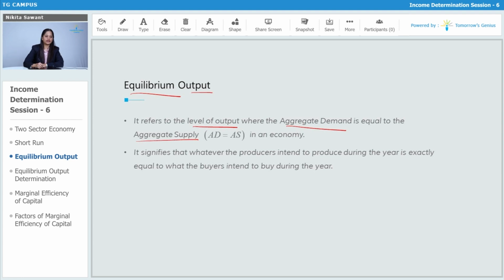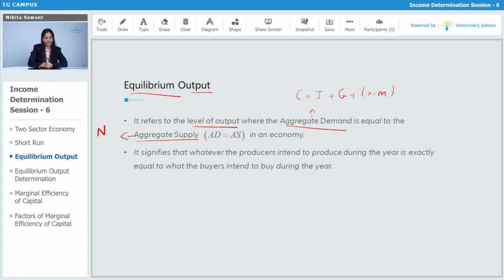Aggregate demand comprises C plus I plus G plus X minus M. It is the level of output, or the goods and services, that an economy is planning to buy or planning to spend in a given period of time. And what does aggregate supply consist of?